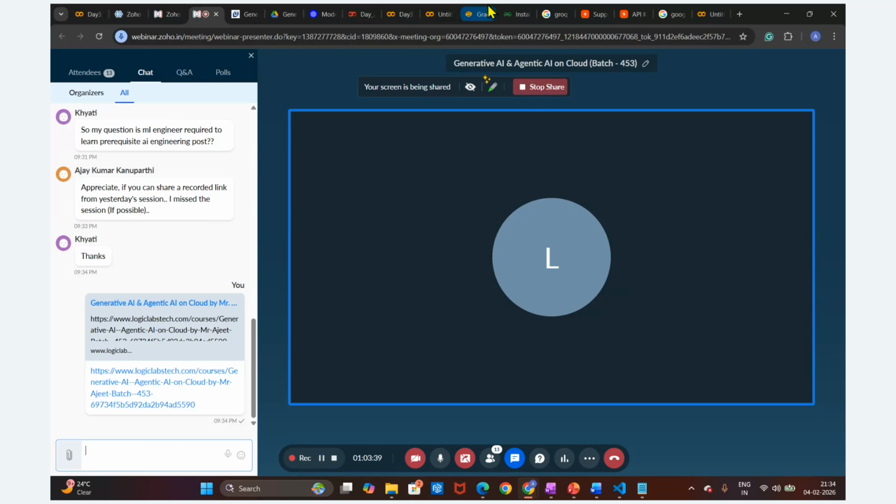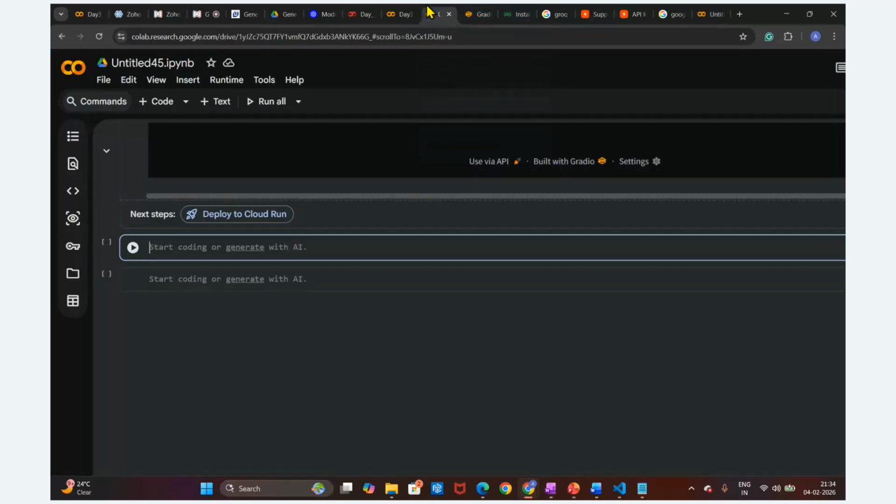So now I'm going to build one AI application here, a very small AI application, with the help of the Gradio library and with the help of Groq. We have created this Groq API key, right? We have stored this Groq API key. So now we are going to download this.